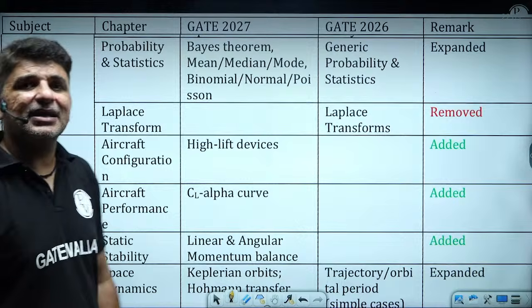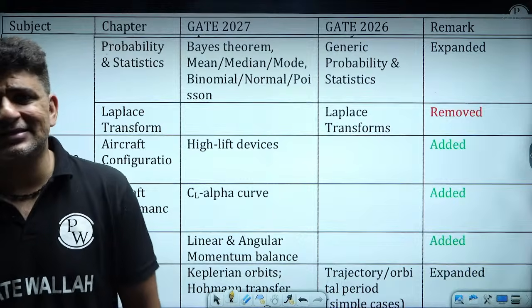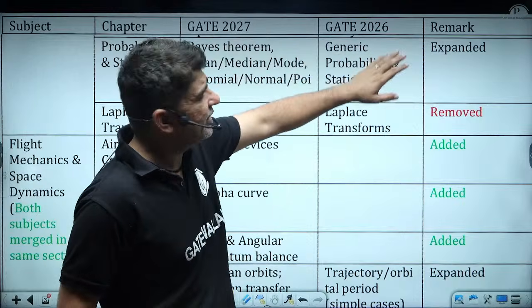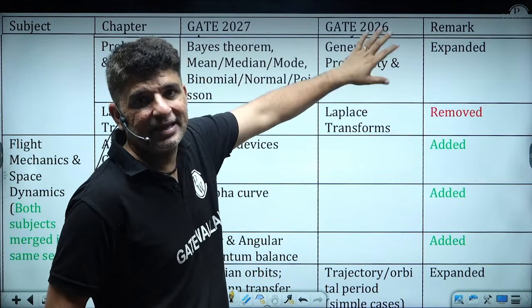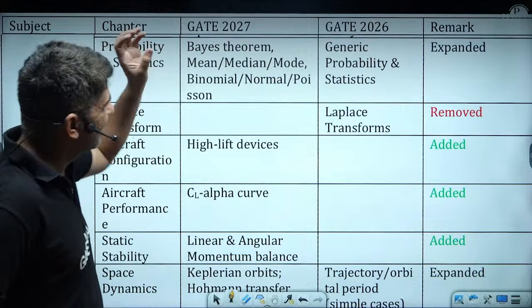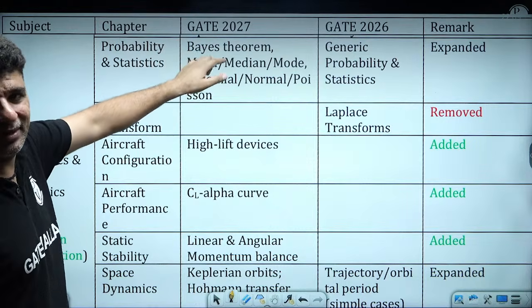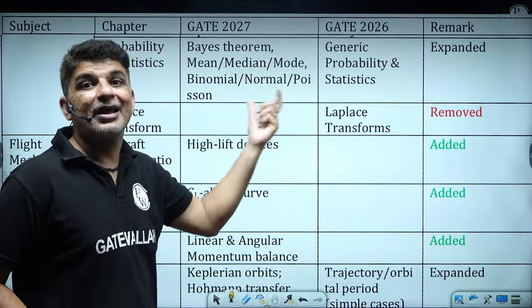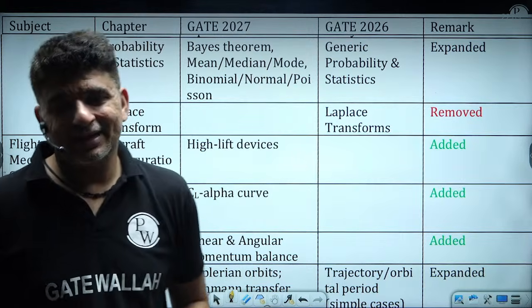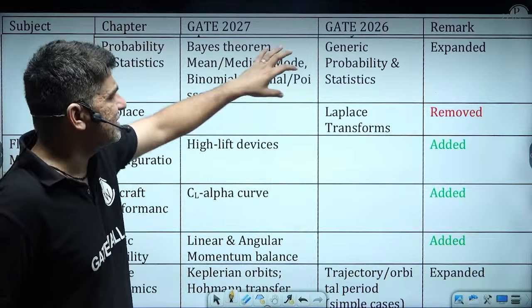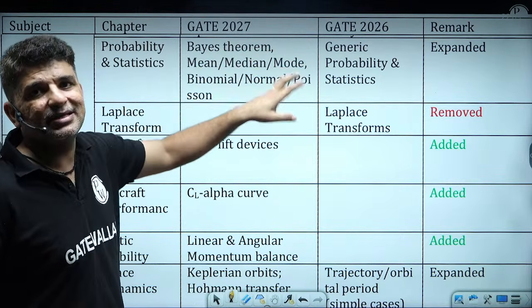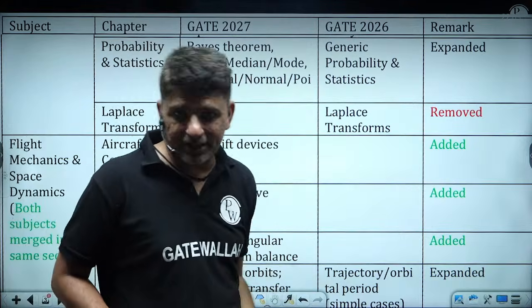Let's go to the next topic, that was the probability and statistics. Again, it was a very vast topic where it was written generic probability and statistics. Now he has given you very specific Bayes theorem. Earlier we used to study mean, median, mode, binomial, normal, Poisson's distribution, everything we used to study. But now some of the distributions he has not mentioned.